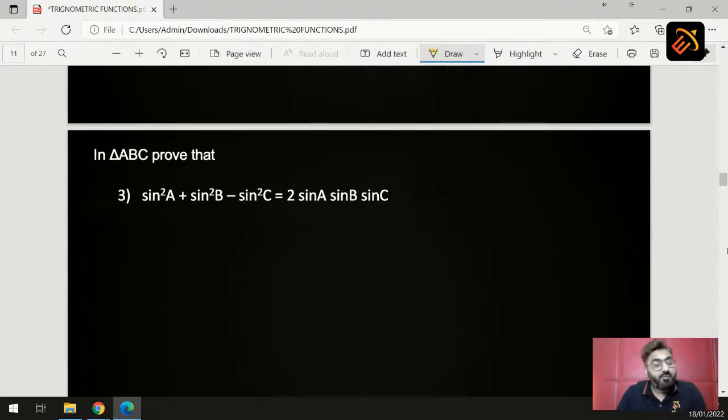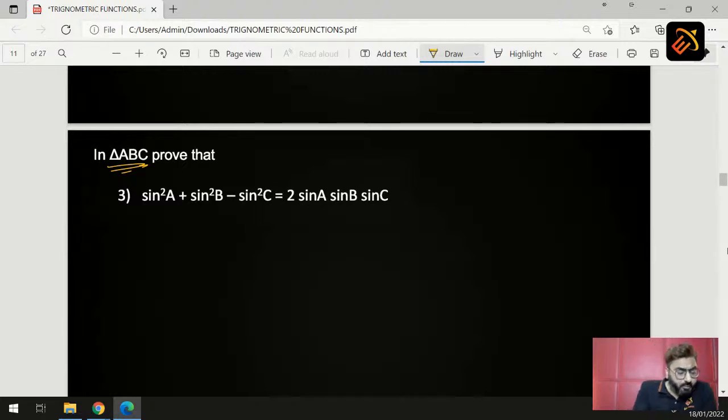Now I have clearly mentioned कि आप ट्रायंगल लॉ के फॉर्मूला अप्लाई कब कर सकते हो? Only when it is given in triangle ABC. If you are given such a question, then only you can apply, you have to apply triangle law formula. Otherwise you cannot apply triangle law formula.